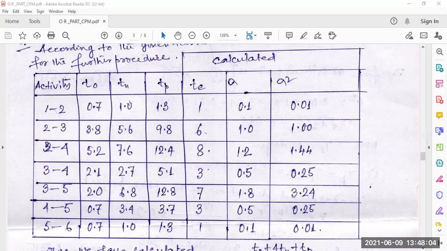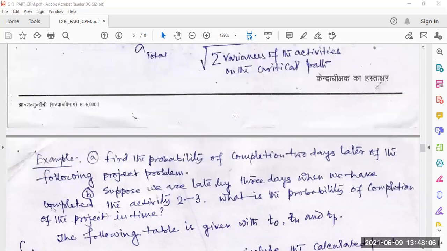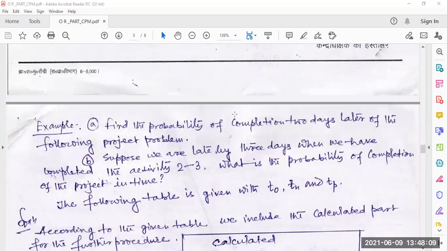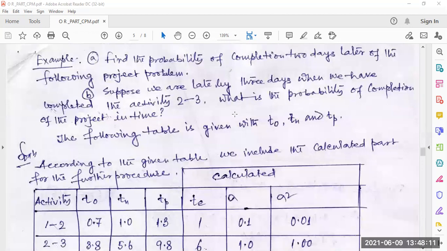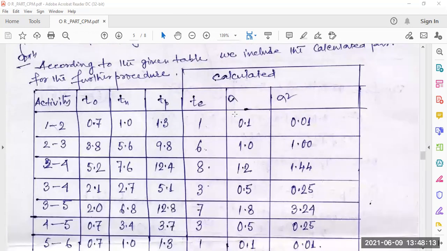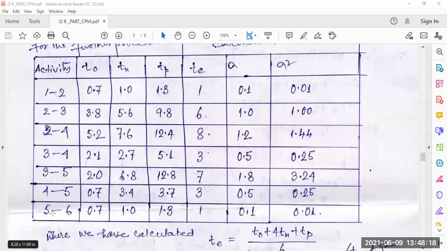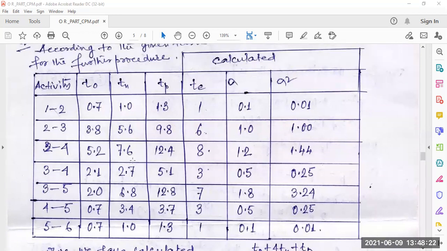The activities are 1 to 2, 2 to 3, 2 to 4, 3 to 4, 3 to 5, 4 to 5, 5 to 6. So you have to fill in all those things. T0 is equal to 0.7, 3.8, 5.2, 2.1, 2.0, 0.7, 0.7.